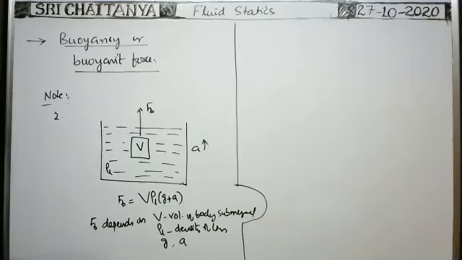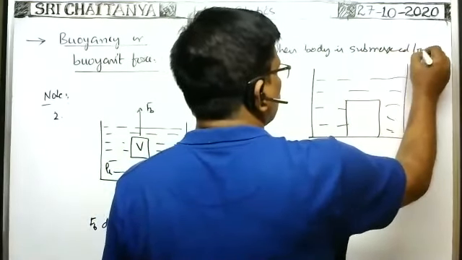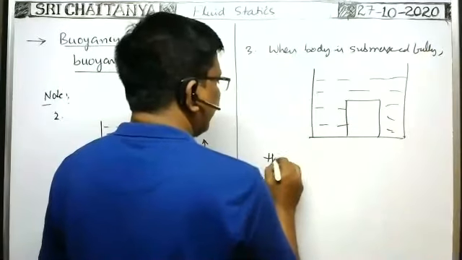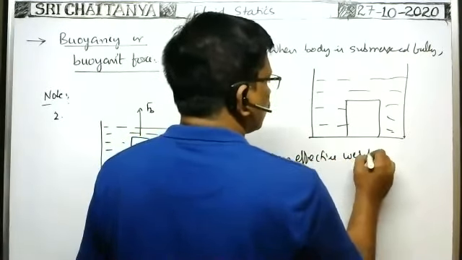Whenever the body is totally submerged in liquid, what is the effective weight of the body? Third one, when the body is totally submerged like this. Here the body is settled at the bottom. In this case, what is the total weight of the body? When the body is submerged fully, then effective weight of the body, W dash, is equal to what?